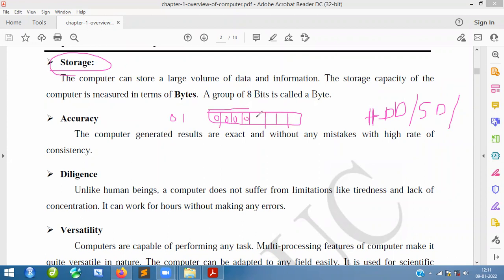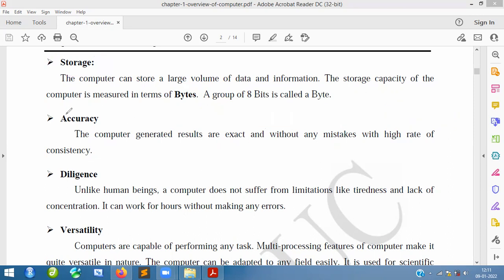Again 0, 0, 0, 0, this is also 4 bit, so totally 8 bits is equal to 1 byte. Each one may be a 0 or 1. Even if you put 1 in all these blocks, it is still 1 byte. So the computer always stores the data in terms of bytes only. That is what we have to understand about storage.